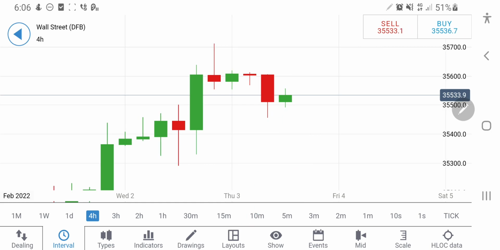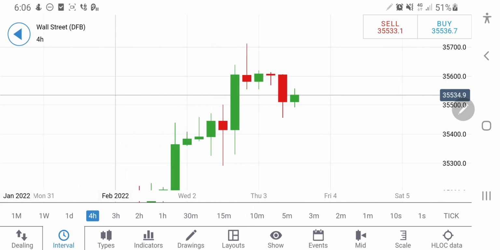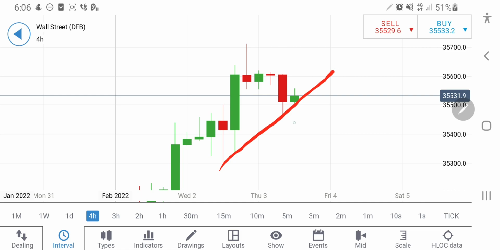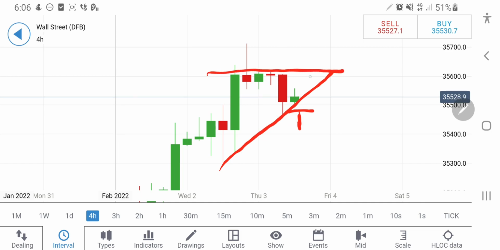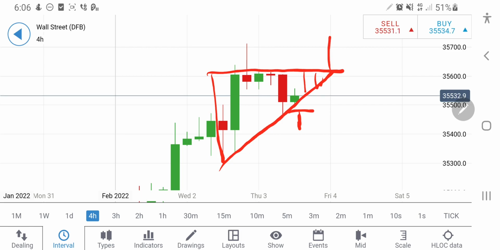So if you are short, you can put your stop loss at 35,610, 650 zone, and then from there you can expect it to drop. Also look at this. So that is why I say once it breaks 35,450, then only I will recommend you to go short. So this is trying to provide a narrowing triangle, and on a 4-hour chart, whenever such narrowing triangle happens, it is mostly an indication that it is trying to break on the upside. But this is just my theory. Many times it tries to break on the downside also.